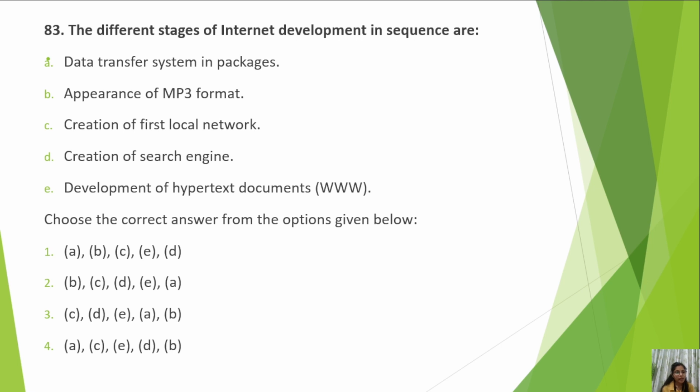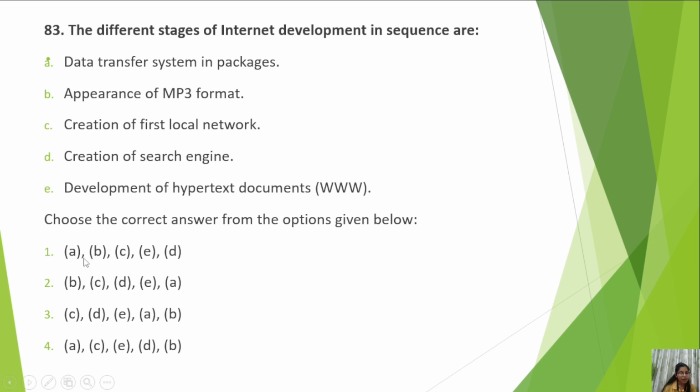So D should come after E. ED is given in only two options. In other options, D is given first and then E. So we can reach a 50-50 situation like this.